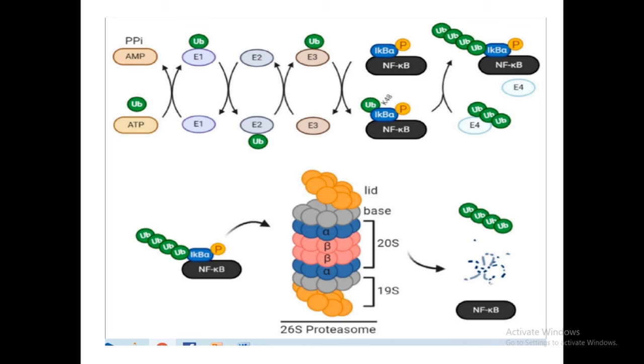In the case of the cell cycle, different cyclins at different phases of the cell cycle are the targets of the proteasomes, so that the levels of different cyclins, CDKs and other proteins are regulated, or their levels are maintained.